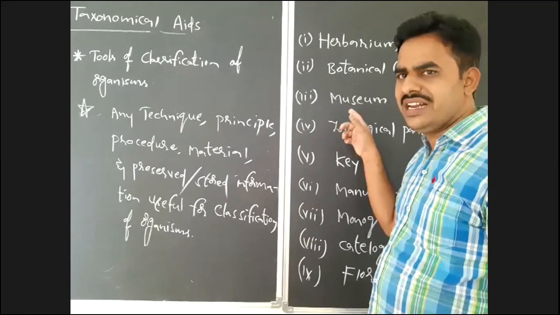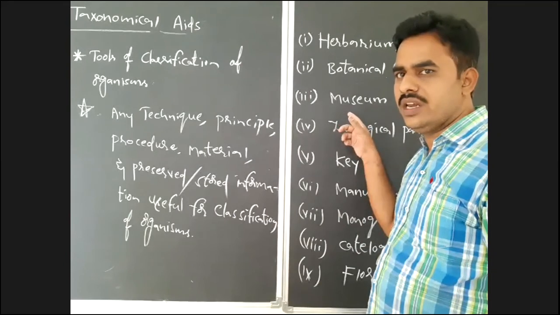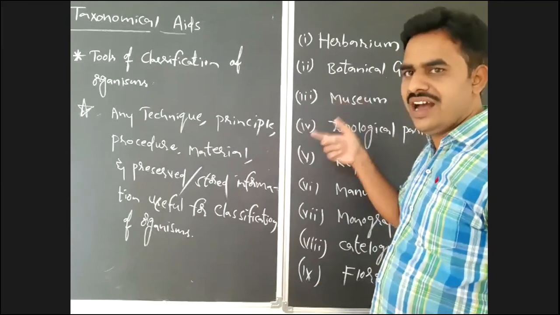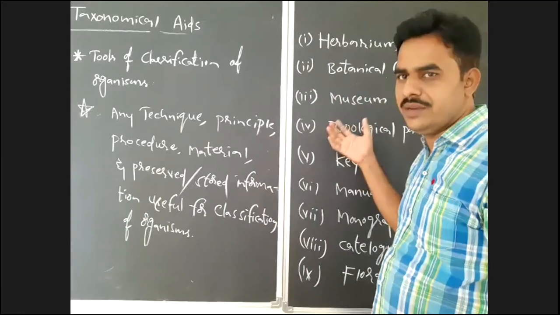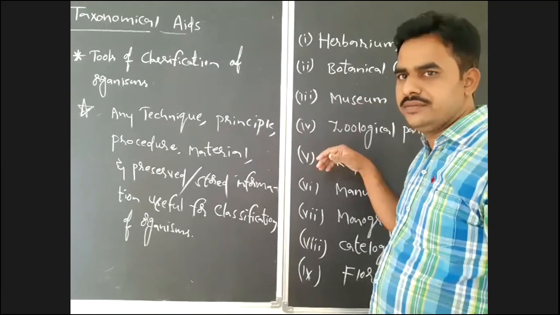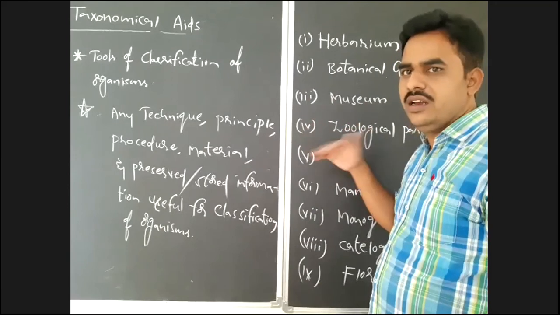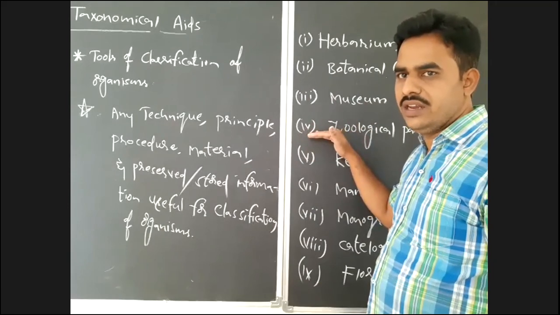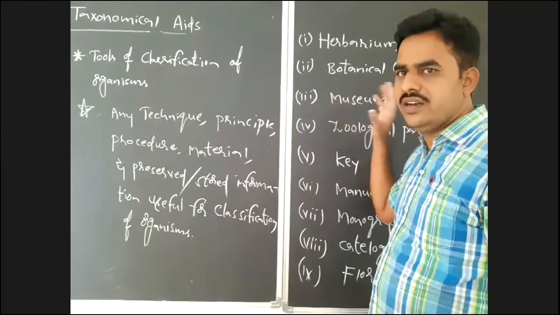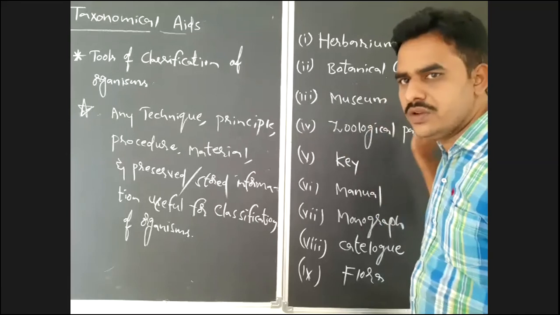The body of an animal will be preserved in preservative fluids like formalin or chloroform, the body of a frog or a fish or any animal after its death, or after it is anesthetized by giving chloroform or any anesthetic products, and that specimen will be placed in the museum.